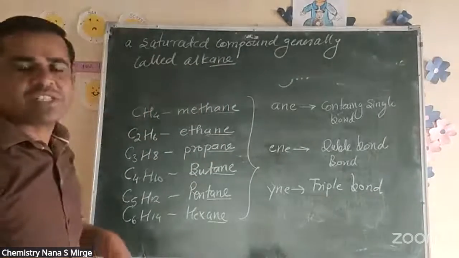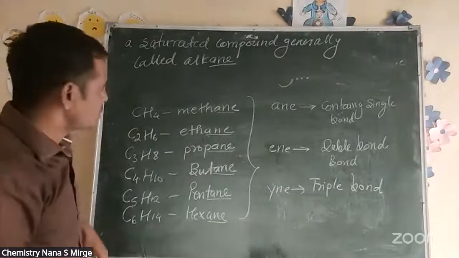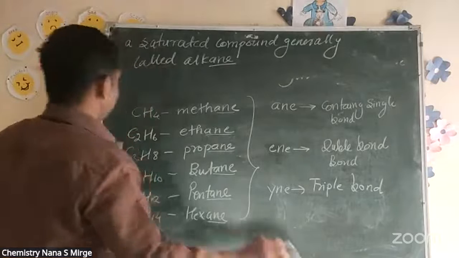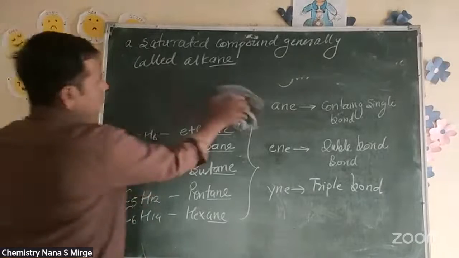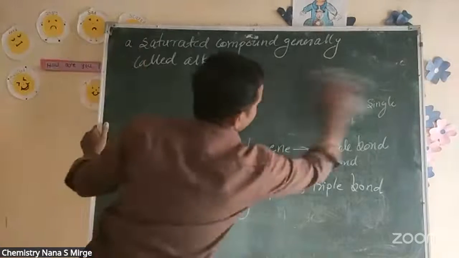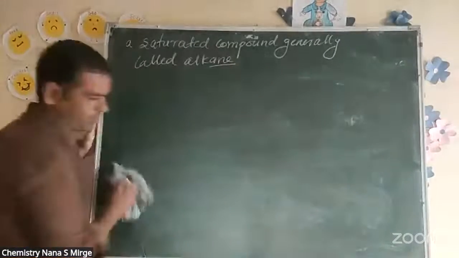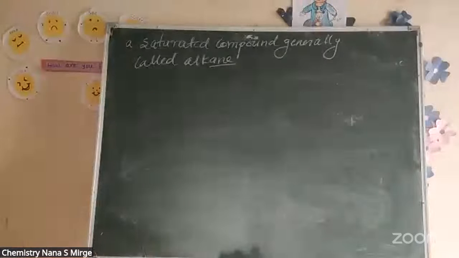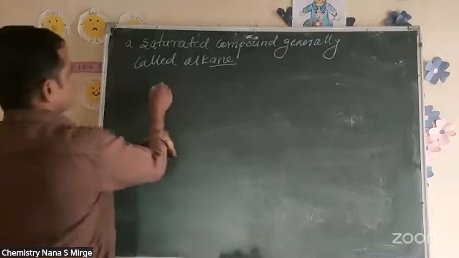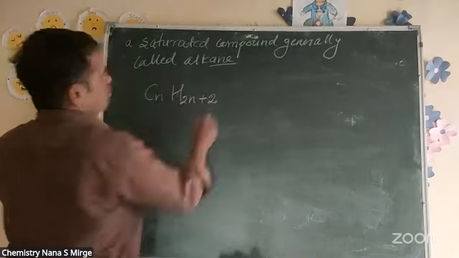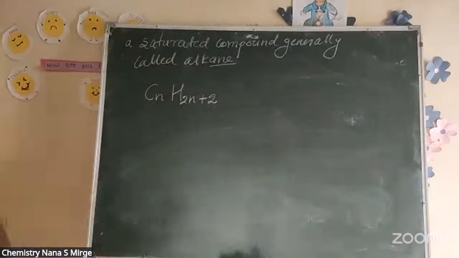Alkane means saturated. So generally, how the bonding is, we have to see in methane, ethane, propane. We have a general formula for saturated hydrocarbon: CnH2n+2. That is the general formula for alkane.